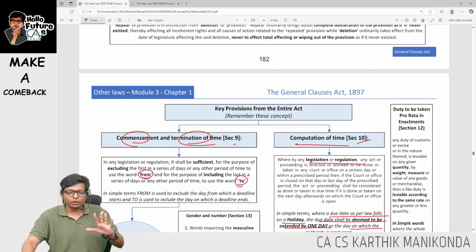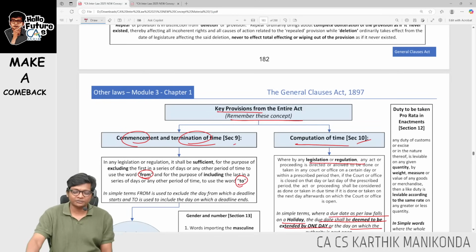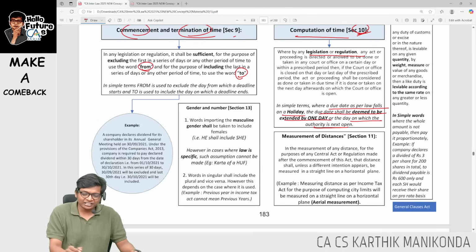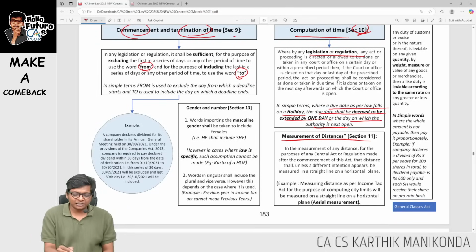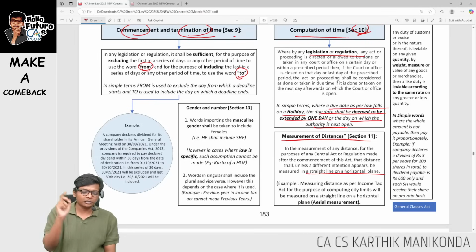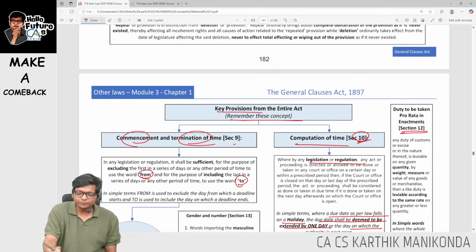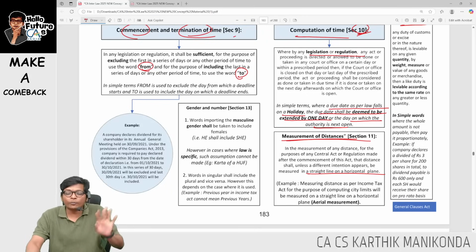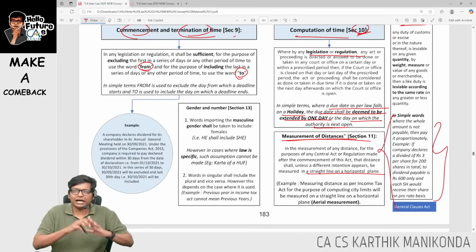Basically all these are important provisions that I have in the material itself. I will call this key provisions. Remember these concepts in the computation of time. Just now we saw that court next working day. Section 11, measurement of distances between two places. How I will measure distance using a straight line on a horizontal plane. Section number 12, prorata. What is prorata saying? Dividend to be declared. Let's say for every 10 shares I am giving 1 rupee dividend. Then I have 9 shares only. Compute proportionately. They are saying whenever you can't pay whole, you are allowed to compute proportionately across the law.